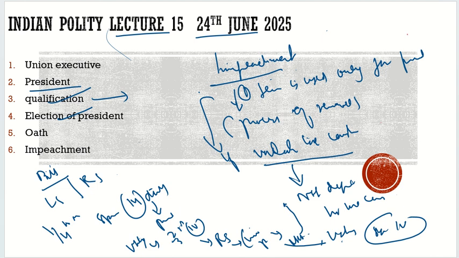Then it will go to the other house, where it will be investigated, and the president will be given time to represent himself, or his lawyer will represent him. Once it is passed there, he would be considered impeached. Remember that this term impeachment is only used for the president.